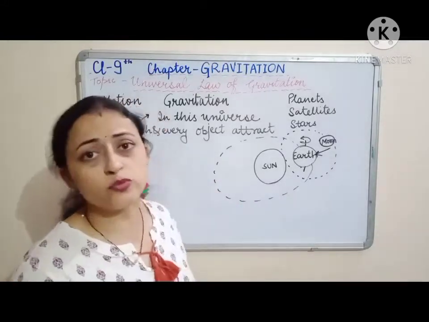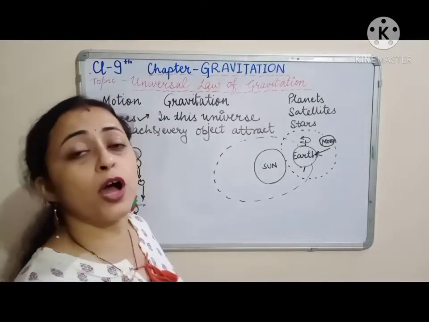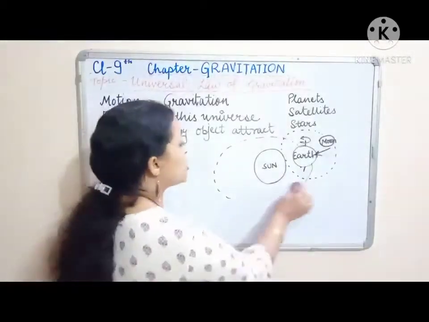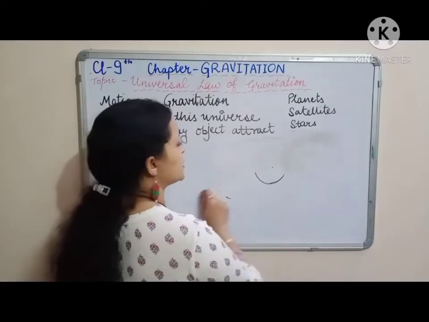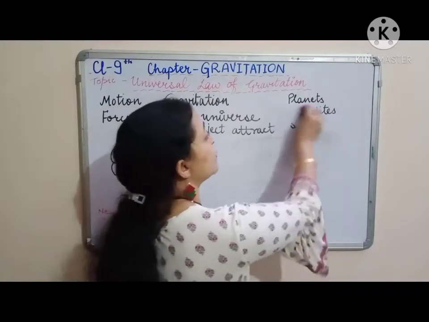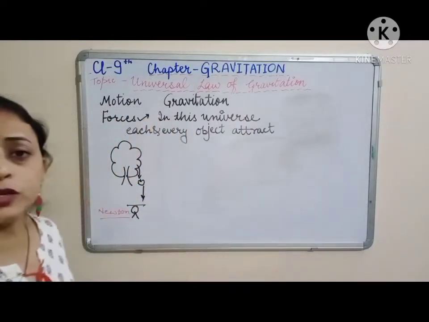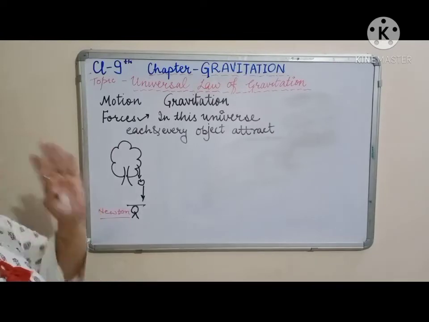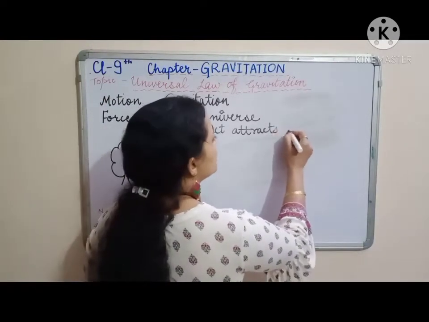What is that force which is keeping them in their place? उनको अपनी जगह पर, अपनी पर्टिकुलर पोजीशंस पर कौन सा फोर्स है जो रख रहा है? So what is that force? That, he said, can be explained with the help of a law. पहले उसने बताया, न्यूटन ने, what Sir Newton said? He said that in this universe each and every object attracts the other objects.